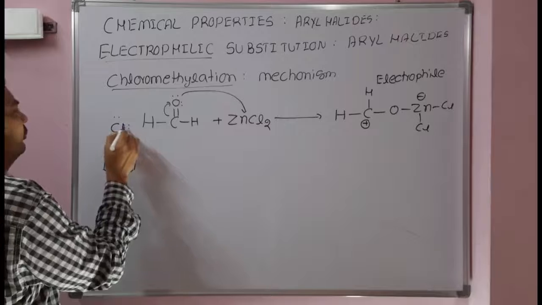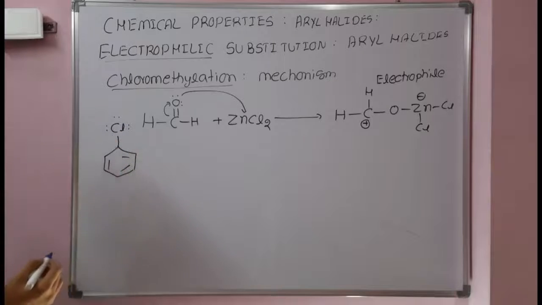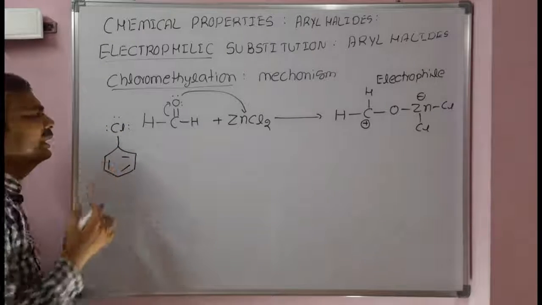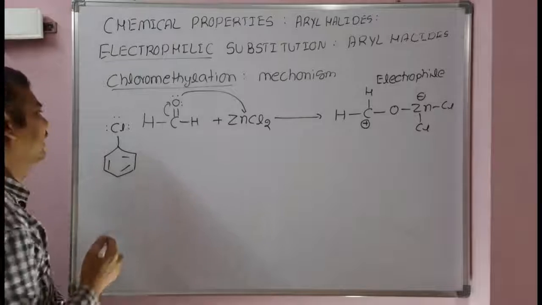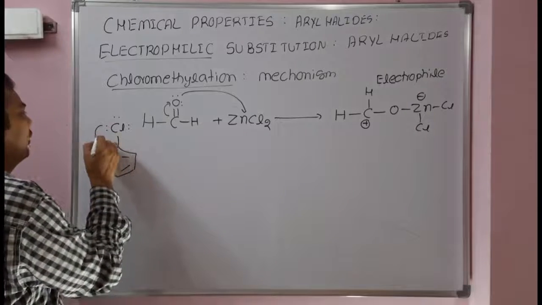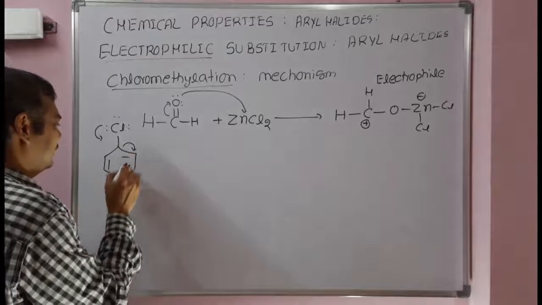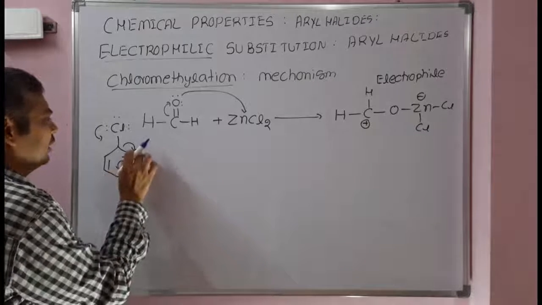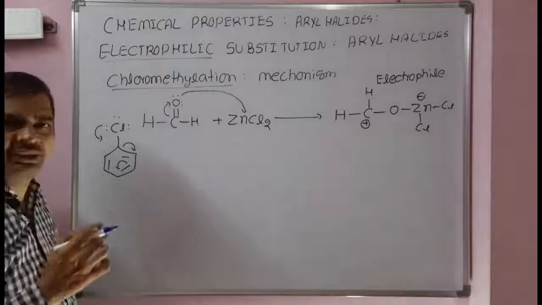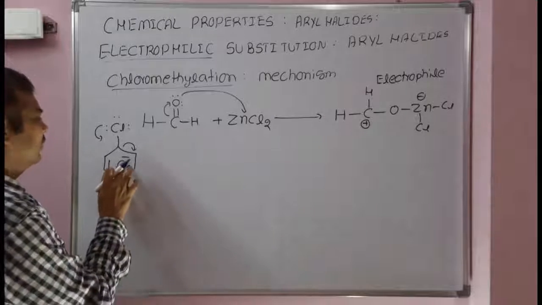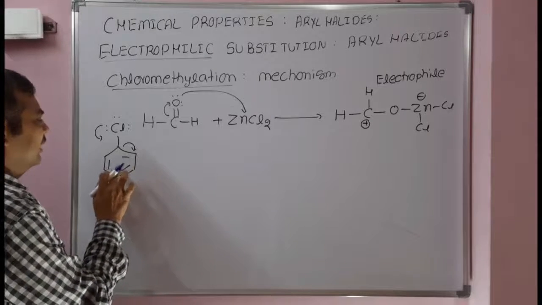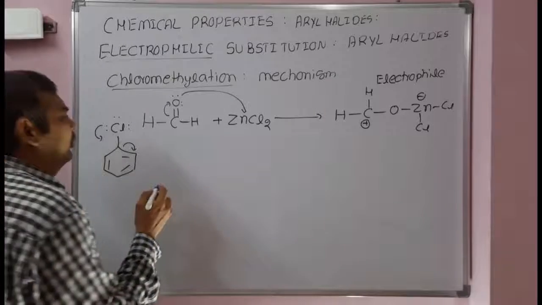There are lone pairs of electrons on chlorine. It's a weak ring deactivating group, but still an ortho-para directing group. There is a shift of electrons towards the ring. As a result, electron density at ortho and para increases. So the electrophile will attack at ortho and para. First we will write the ortho product and then the para product.